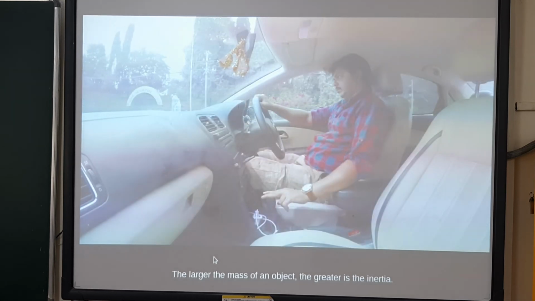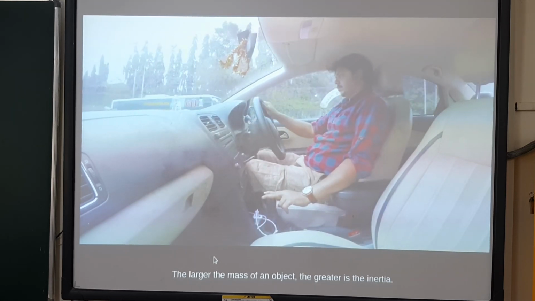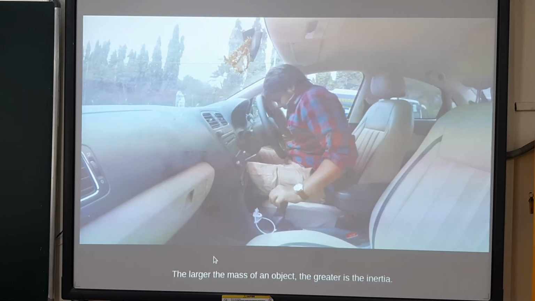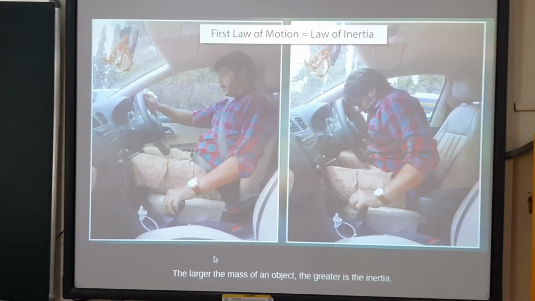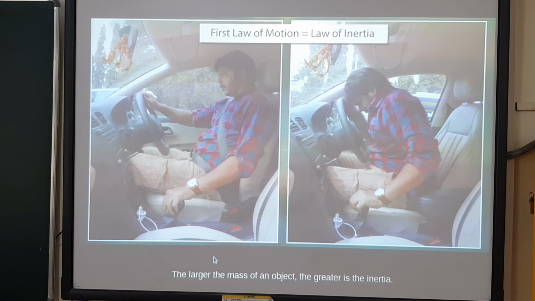In absence of seatbelts, applying sudden brakes may cause the driver to hit the steering wheel or front panels of the car violently, resulting in an injury. As the first law of motion explains the concept of inertia, it is also known as the law of inertia.